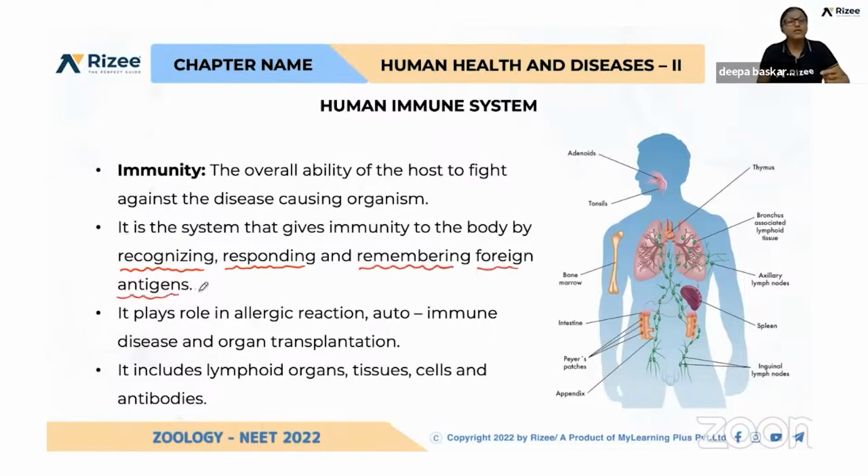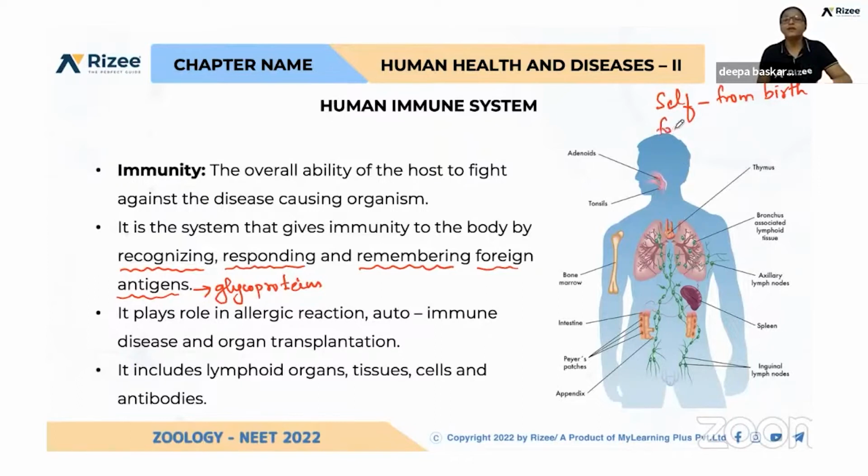So what do you mean by antigens? Most of the antigens are glycoproteins in nature. What is the difference between self-antigen and foreign antigen? The glycoproteins which are present in our body from birth are called self-antigens. From birth we have some antigenic proteins, glycoproteins, even our RBC membrane has antigenic determinants. That is called self-antigens.